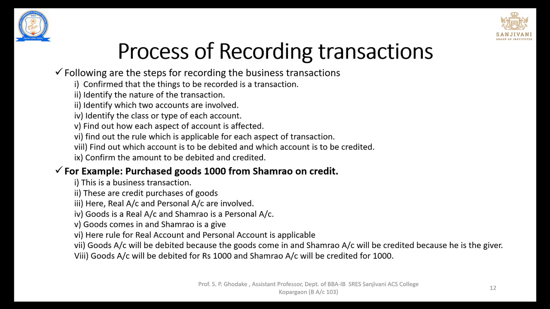So goods are coming into the business and Shamrao is the giver. Here the rule of real account and personal account is applicable. So the goods account will be debited because the goods come into the business, and the Shamrao account will be credited because he is the giver. The goods account will be debited rupees 1000 and the Shamrao account will be credited rupees 1000. In this way we can enter the transactions into the journal.